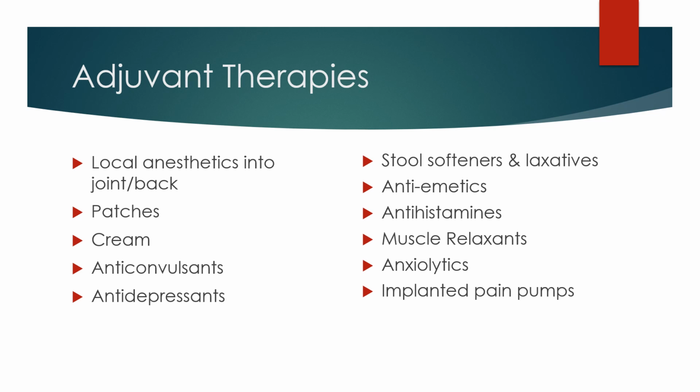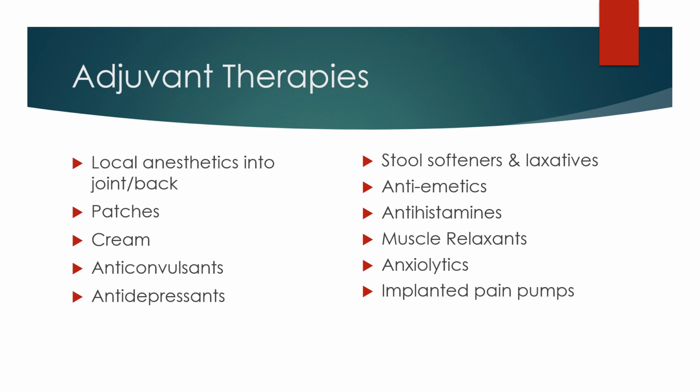There are some anticonvulsants or anti-seizure medications that actually help with nerve-related pain, and they can actually work better than opioids for nerve-related pain. The two common ones we see out there are gabapentin or Neurontin and pregabalin or Lyrica.